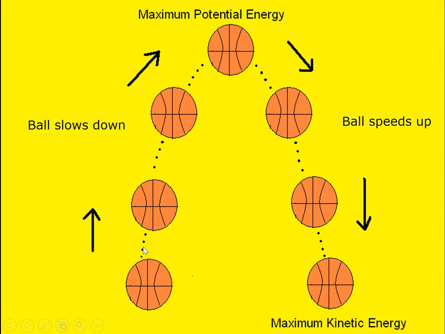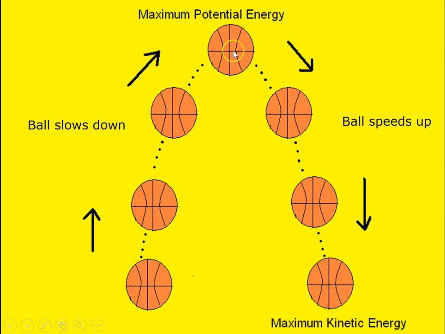As it travels upward, it's going to slow down. Since it's slowing down, its speed is decreasing, so its kinetic energy must decrease. But you also see here that the height above the ground is increasing. So since the height above the ground is increasing, its potential energy must be increasing. The ball will continue to slow until it reaches its highest peak, where the speed of the ball is basically 0. So let's assume it to be 0 for just an instant.